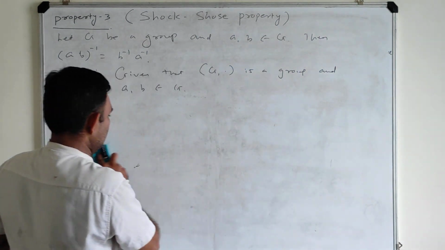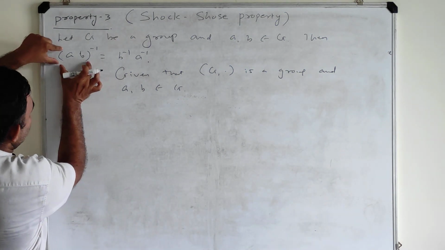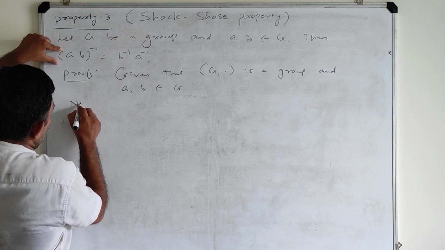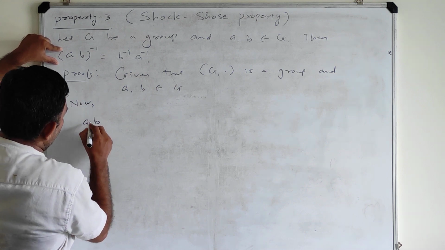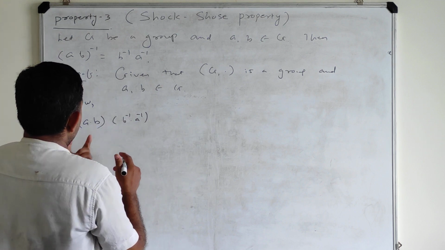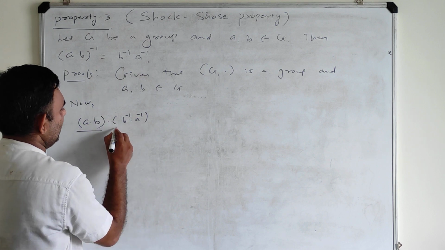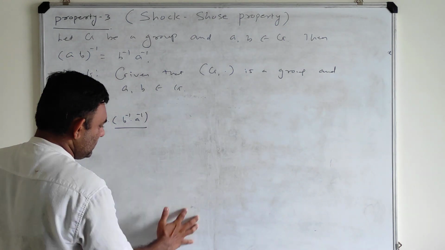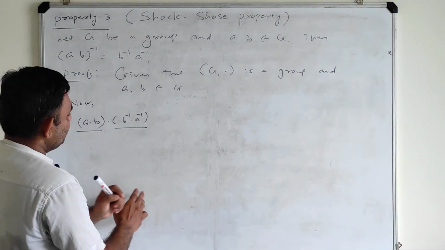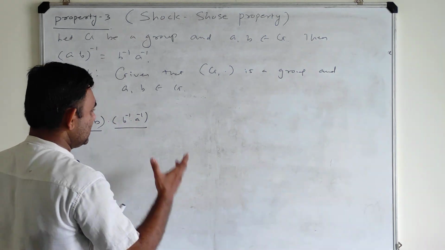So let us apply that idea. Here I want to prove that (ab) inverse is b inverse a inverse. So let me start with the quantities ab and b inverse a inverse, and evaluate the product of this quantity and this quantity. This is my quantity 1 and this is my quantity 2. If I am able to show it is identity, and the other way also, then I can claim that the inverse of this quantity is this one. So this is the idea.